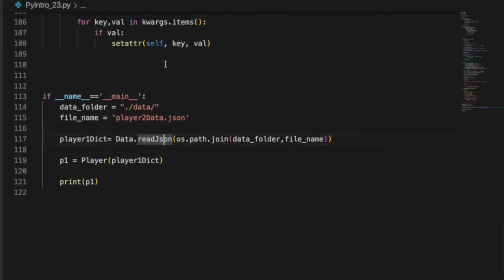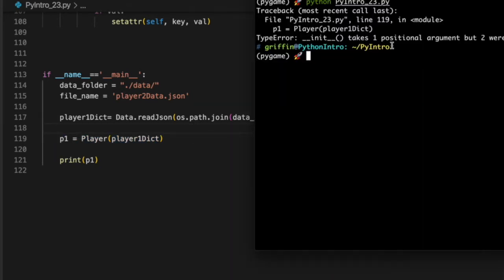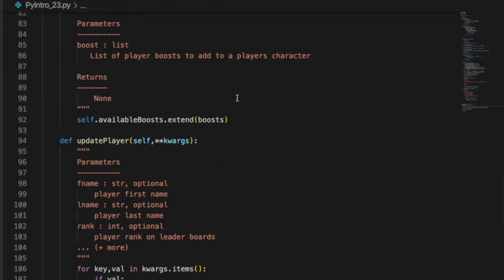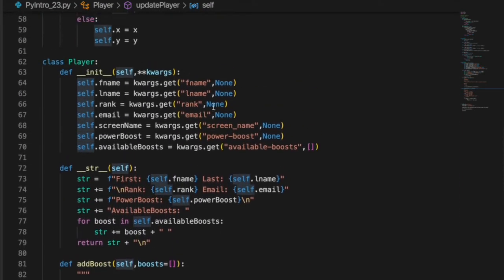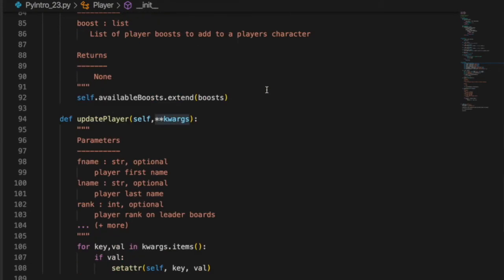What? On line 119. You know, I always make mistakes, and I wish I would just do them on purpose to teach everybody a lesson, but I didn't do it on purpose. But I know what I did. This is saying it takes one positional argument, but two were given. So self is one of them. Well, let's go to the constructor. And then kwargs is, but it's not a positional argument. Remember,